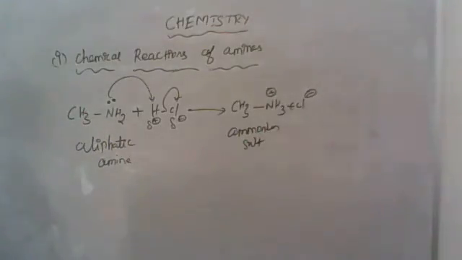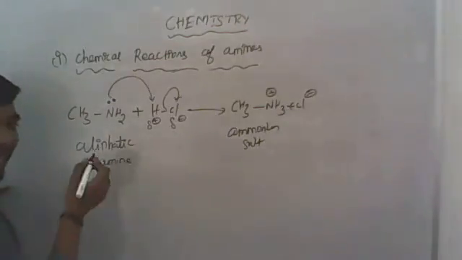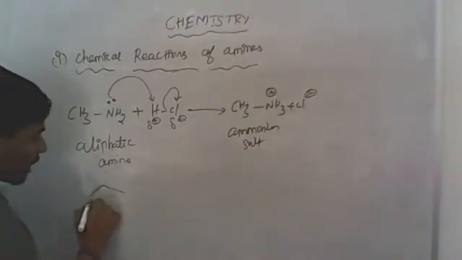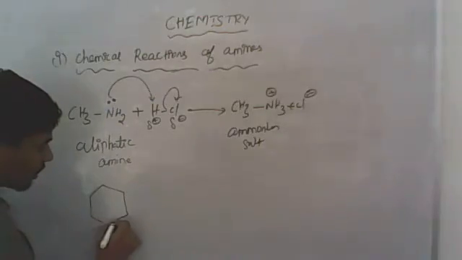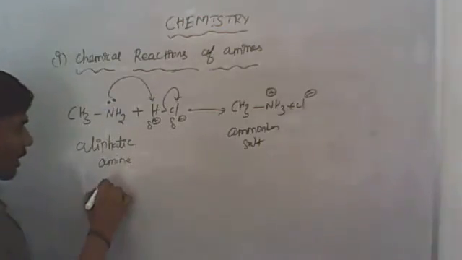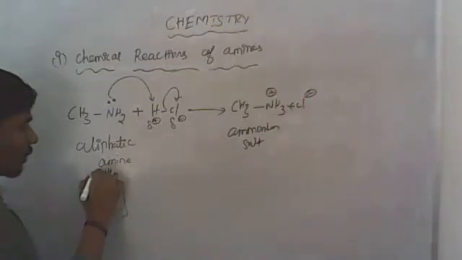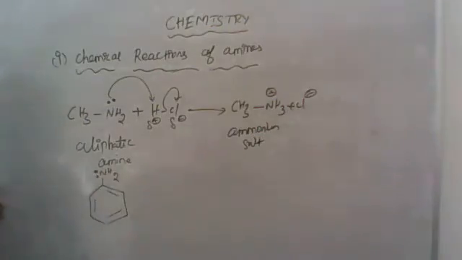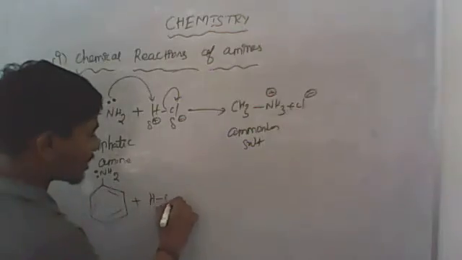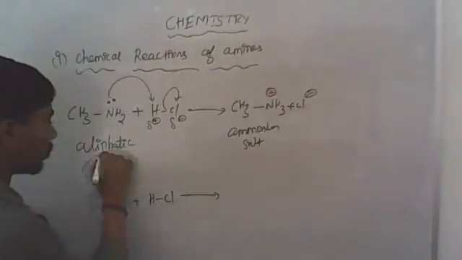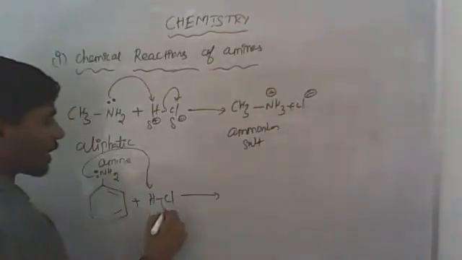But in the case of an aromatic amine, if we take an example, aniline, see here, NH2. It has a lone pair of electrons on nitrogen. Now it will react with HCl. What do we get? The lone pair of electrons is going to donate here and Cl moves here.